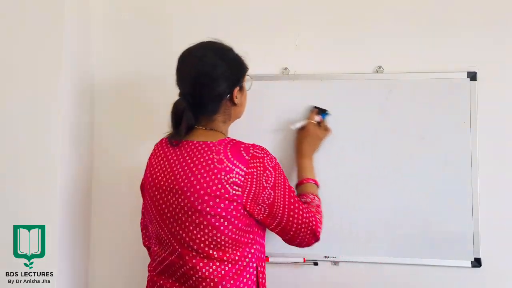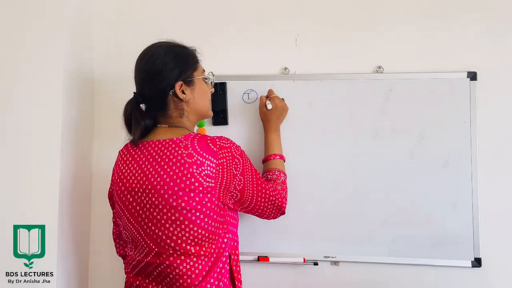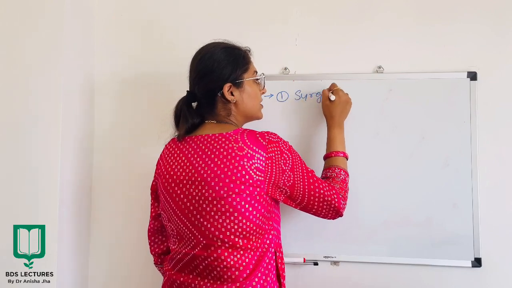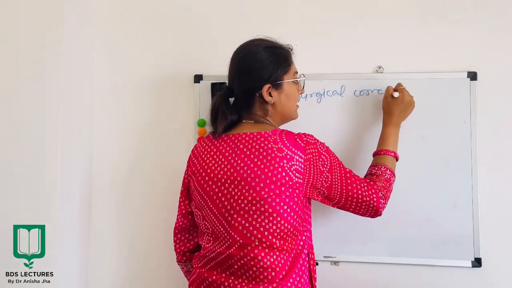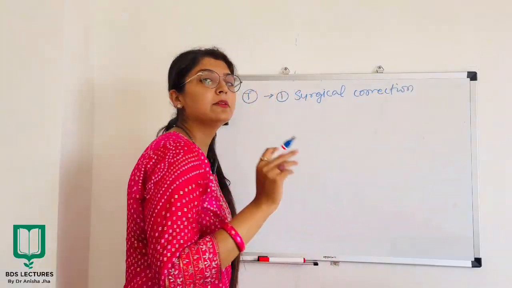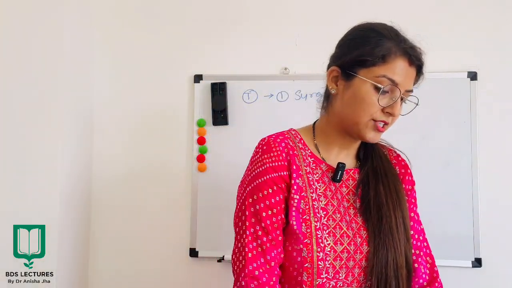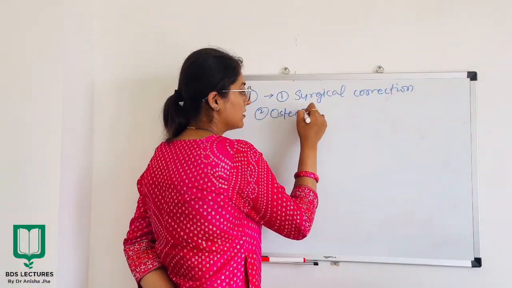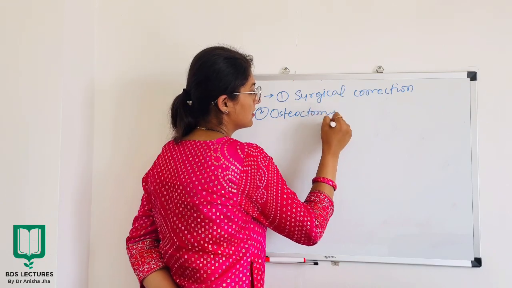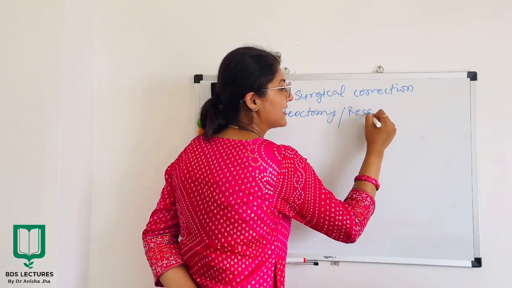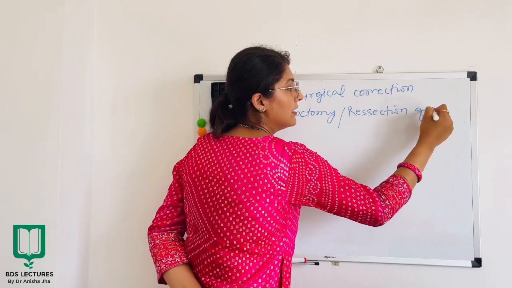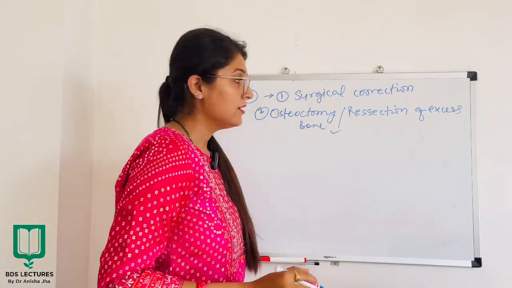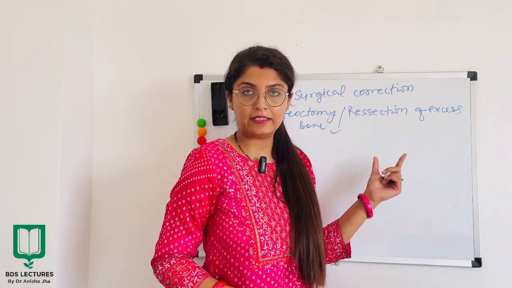Now when I talk about treatment of this condition, treatment requires surgical correction, alright? Whenever there will be macrognathia, surgical correction will be required. Osteectomy or resection of excess bone has to be done. Alright, so this was all about macrognathia.